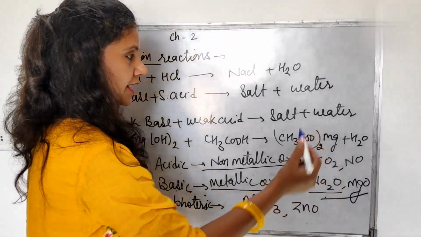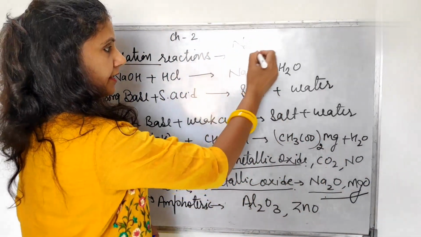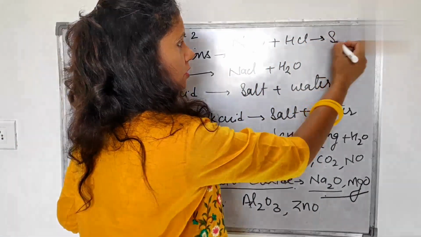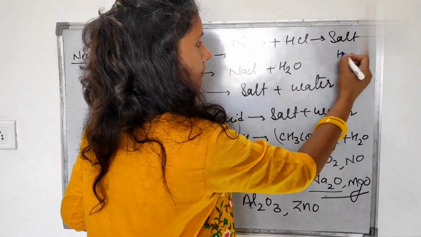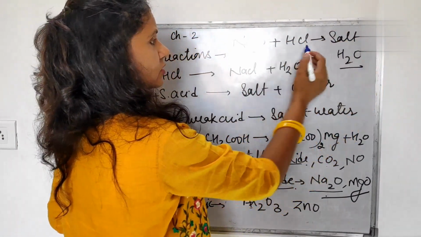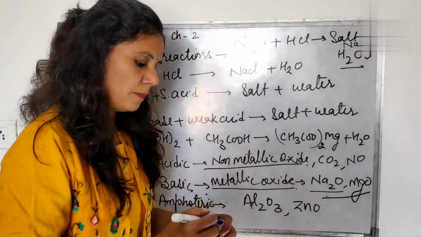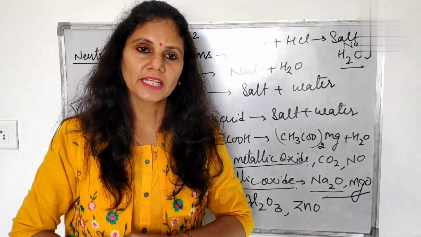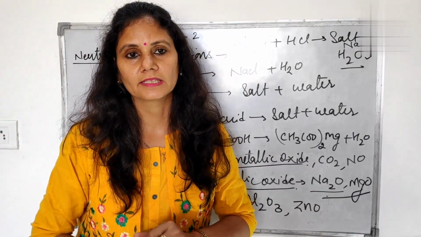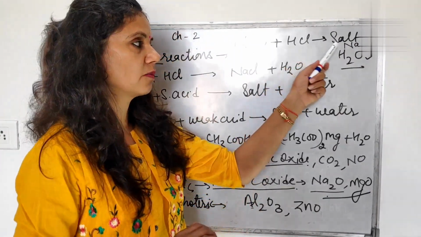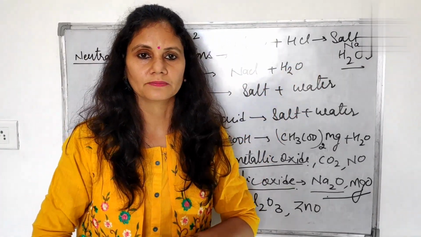These, when they react with acid, for example Na2O plus HCl, then what is going to be formed? Salt and water only. The salt is NaCl, and water is also formed. So metallic oxides are always basic in nature and non-metallic oxides are acidic in nature. When they react with acid, they again form salt and water.